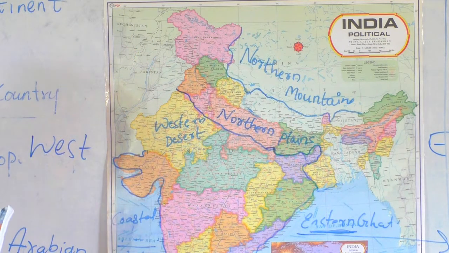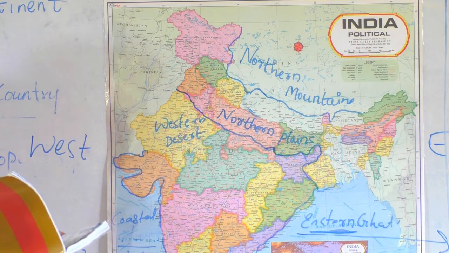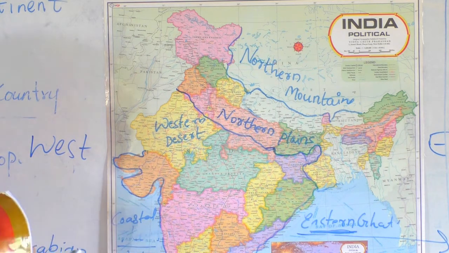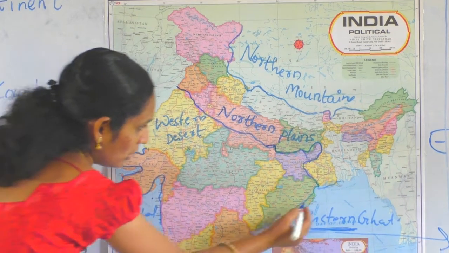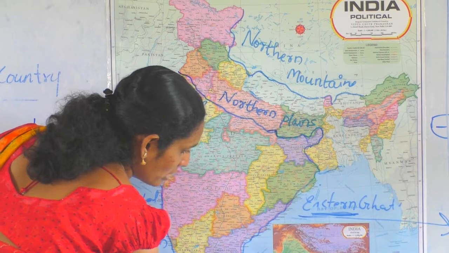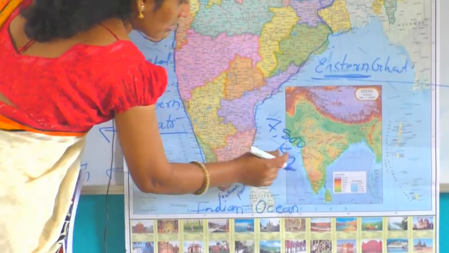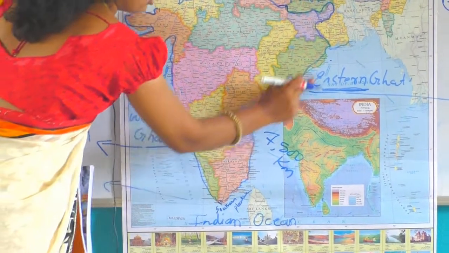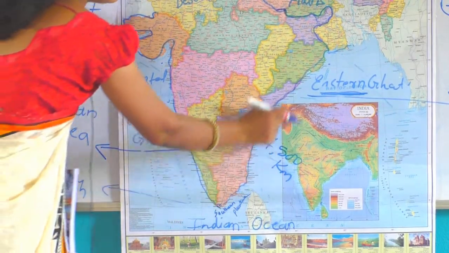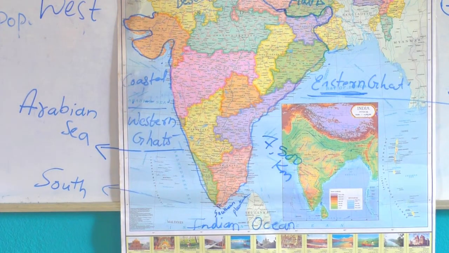Understood? Next, the total length of the coastline including islands is 7,500 kilometers. Means from this part to this part it is 7,500 kilometers. The coastal plains and islands. Understood? Islands means it is surrounded by water. Okay.